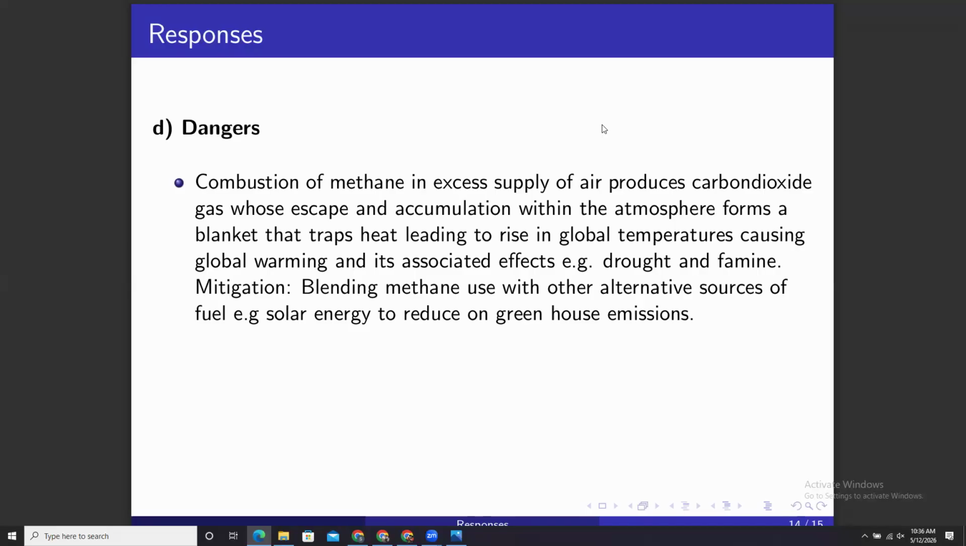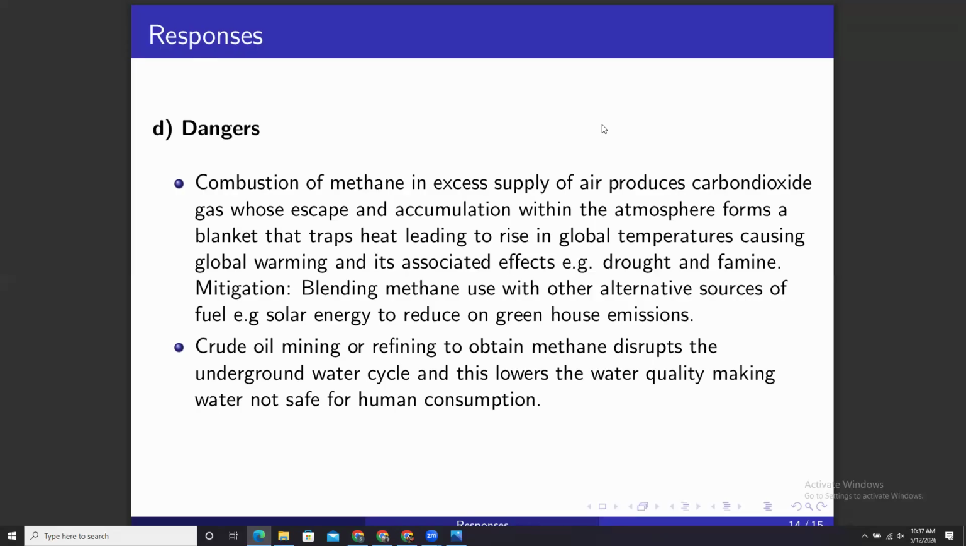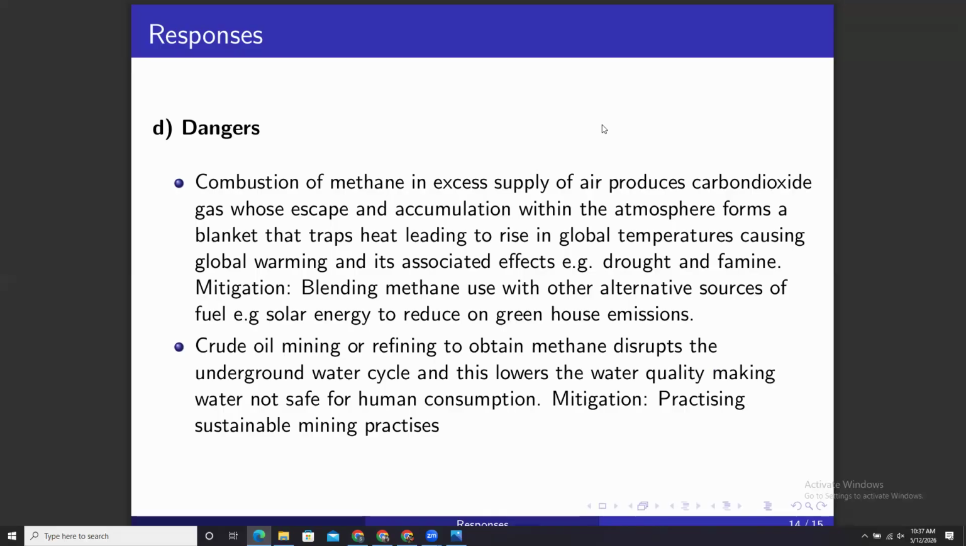So apart from greenhouse emissions, then also sources from which we obtain methane. Methane comes from refining of crude oil. And when crude oil is being refined or separated into components, we use those machines which dig deep. So crude oil mining to obtain methane disrupts the underground water cycle, and this lowers the water quality, making water not safe for human consumption. Still, we shall mitigate that by practicing sustainable mining practices, like implementing land reclamation.